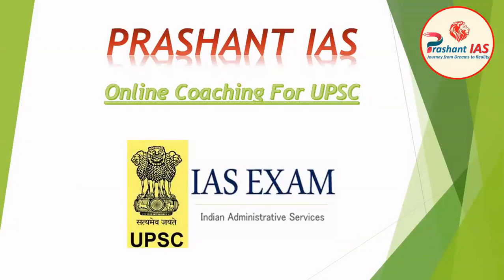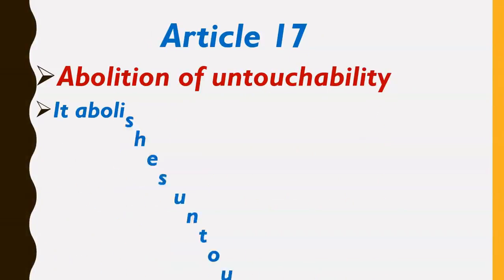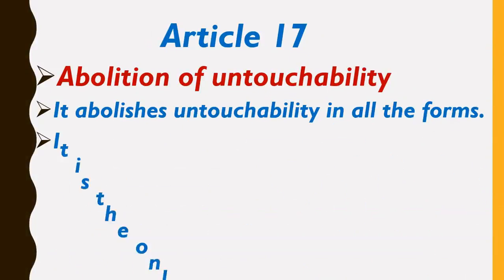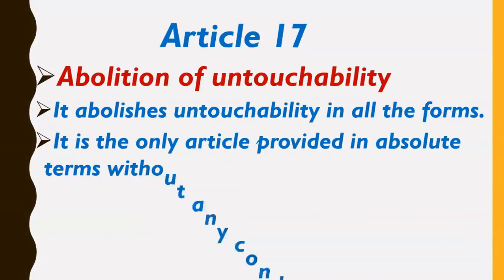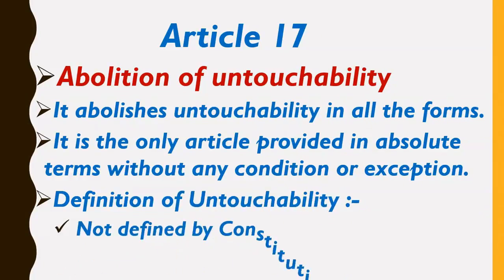So friends, in the last class we have discussed till Article 16, and from this class we will continue our discussion with Article 17 of the Indian Constitution. So friends, what is Article 17? Article 17 is abolition of untouchability.